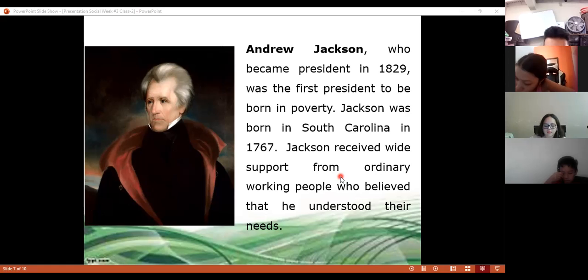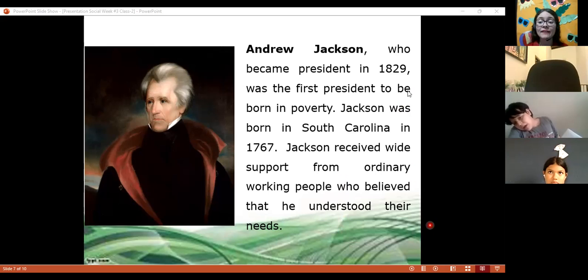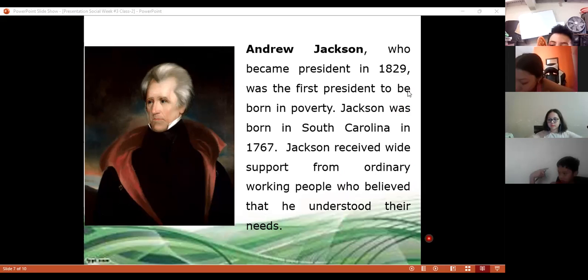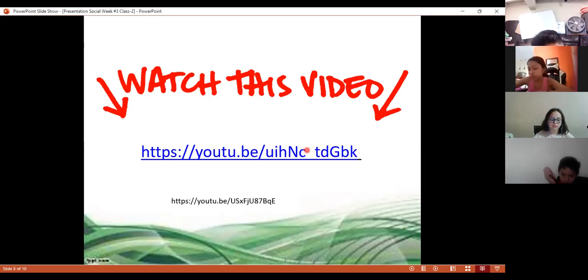They believed he understood their needs because they felt they had a representative as president. He wasn't like the other presidents, so they considered that, being poor, he could understand how they were feeling and the needs that they have. So that was the information we have about Andrew Jackson.